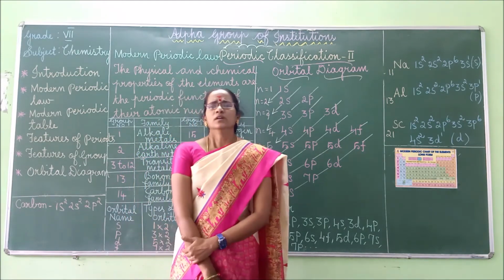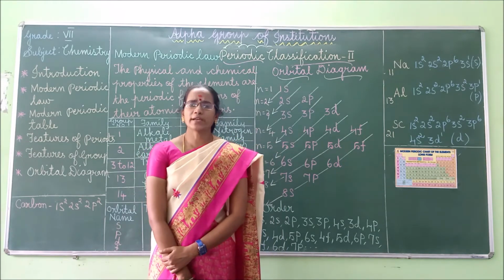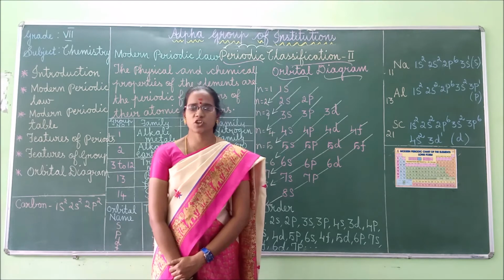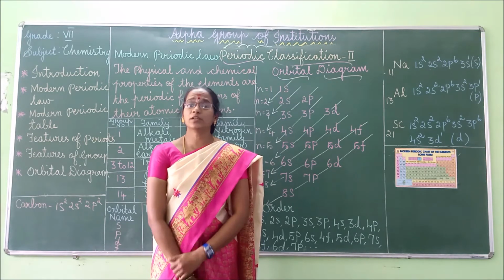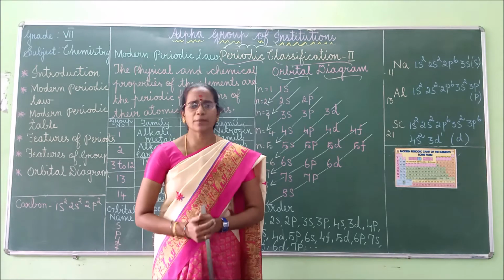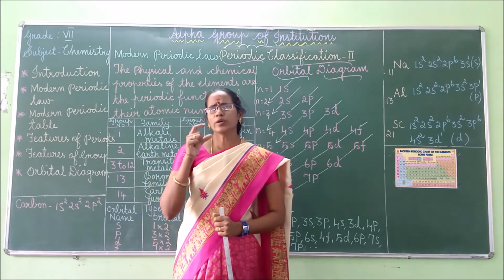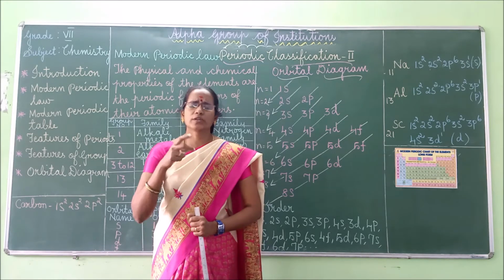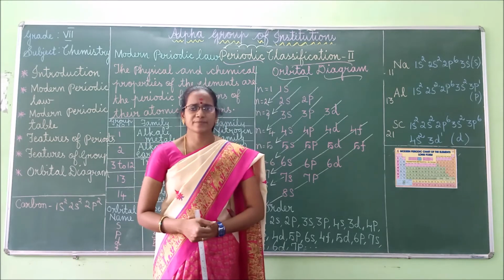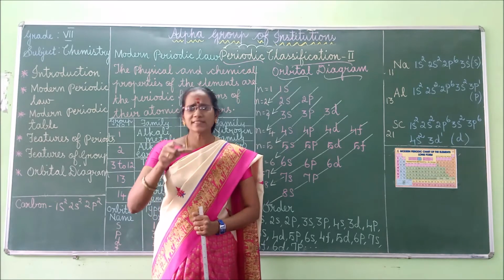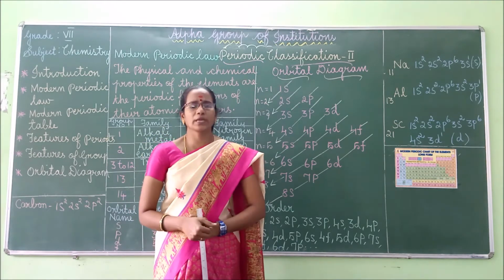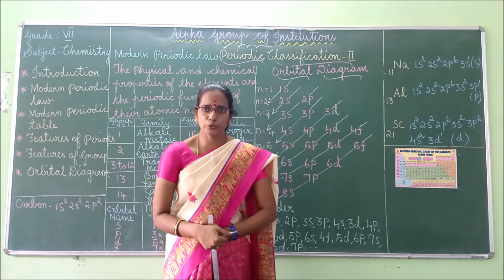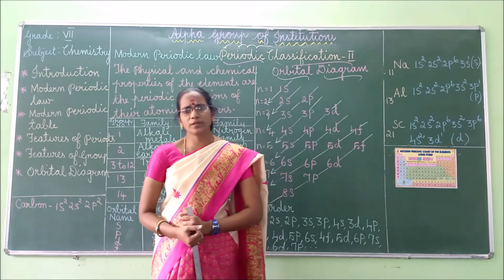Right. You want to buy some medicines, so you visit a medical shop. You know very well the medical shop contains a vast number of medicines. So it is very difficult for the medical shopkeeper to remember all the medicines. But if you ask for that particular medicine, immediately he will take the medicine and give it to you. How is it possible?